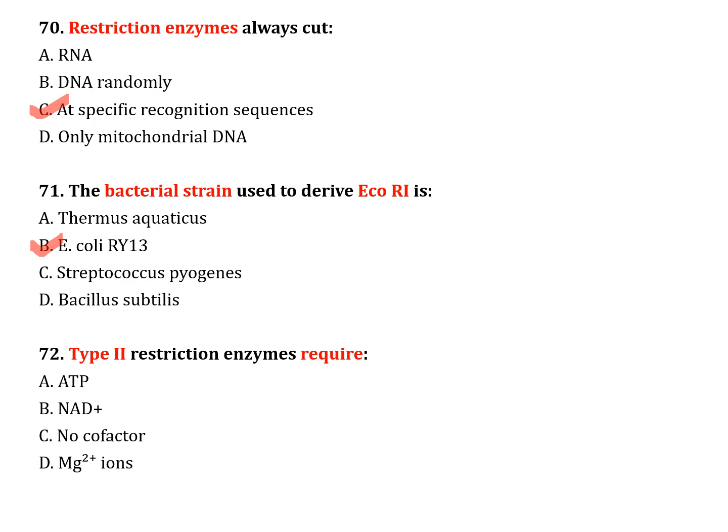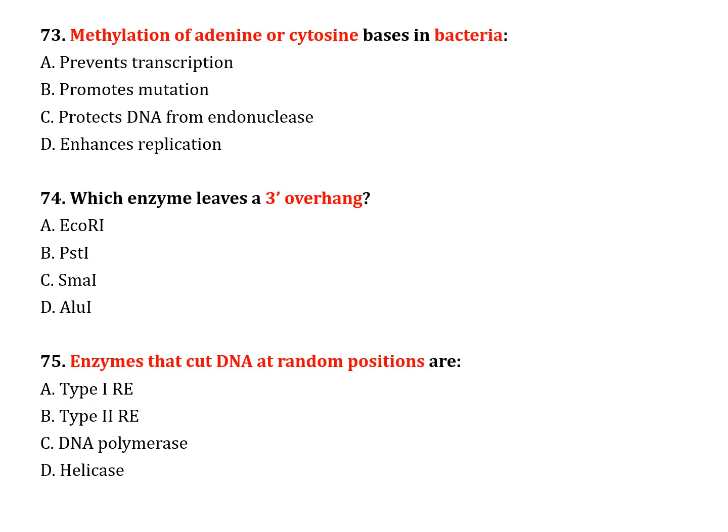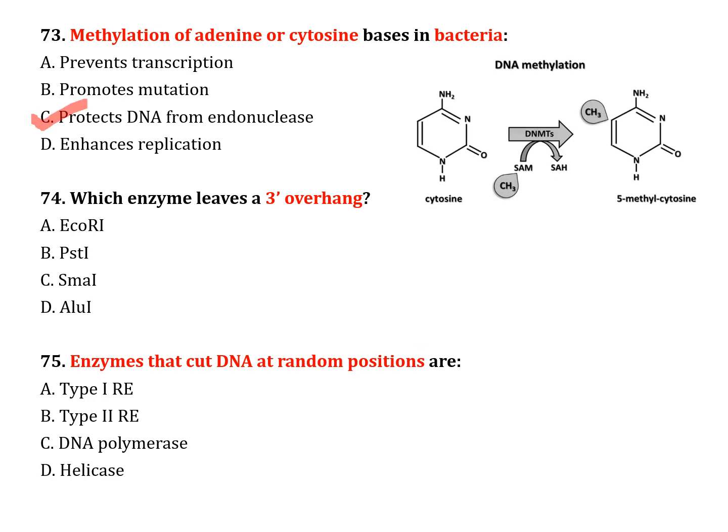The next question, number 72. Type 2 restriction enzyme requires option A, ATP, option B, NAD+, option C, no cofactor, option D, magnesium ion. Correct answer is option D, magnesium ion. The next question, number 73. Methylation of adenine or cytosine bases in bacteria. Option A, prevent transcription. Option B, promote mutation. Option C, protect DNA from endonuclease. Option D, enhances replication. Correct answer is option C, protect DNA from endonuclease. Here the methylation of cytosine occurs at the 5 carbon atom.